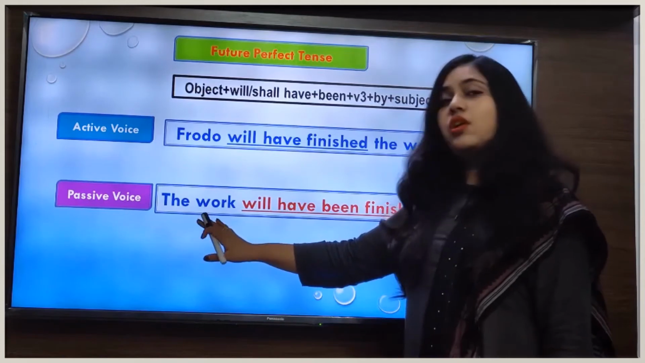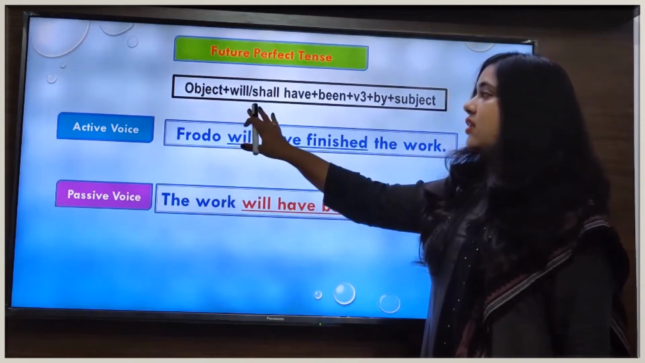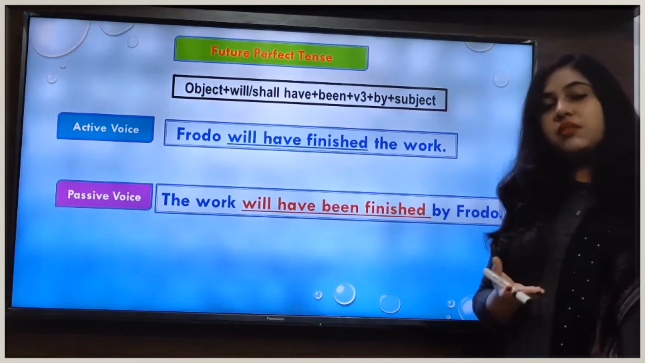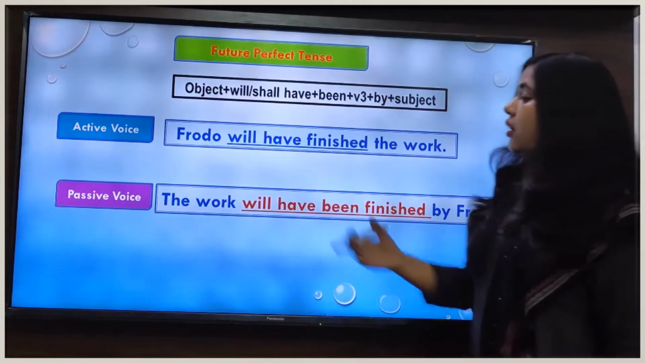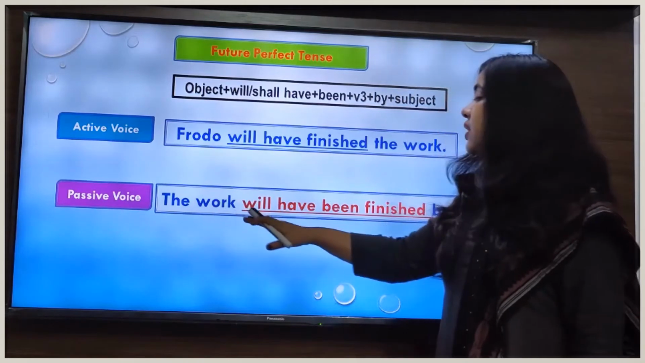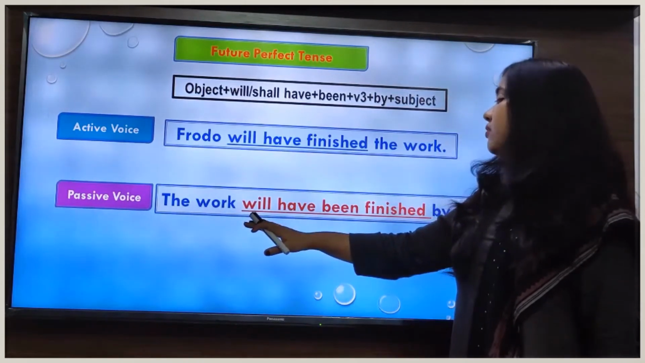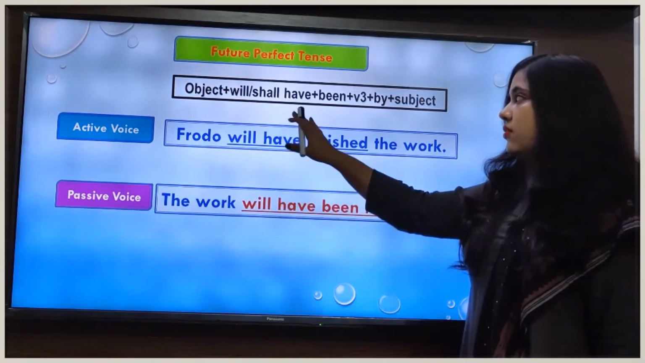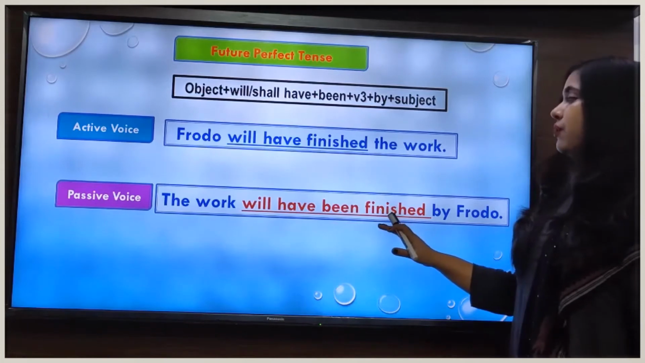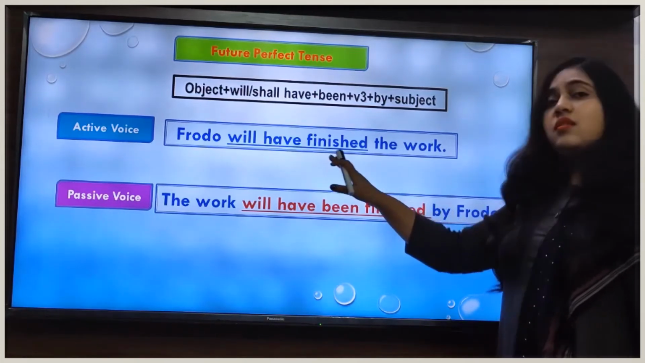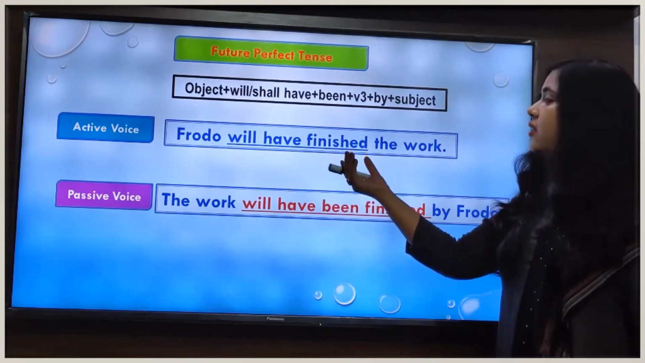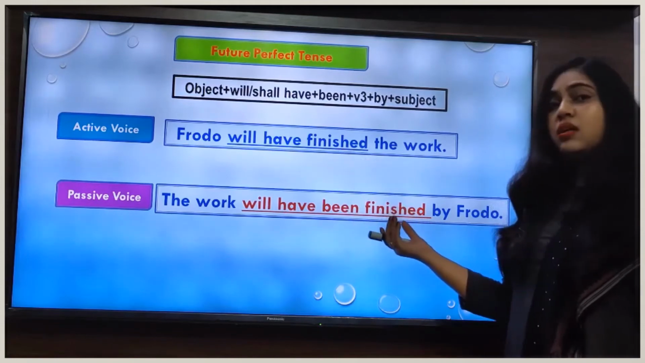And after that, what will we do? We will write the auxiliary verb, will have or shall have, according to the subject-verb agreement. Here in this sentence, our subject is the verb, so we have written will have as the auxiliary verb. After writing the auxiliary verb, we will add been followed by the third form of the main verb. In this sentence, our main verb is finish, and the third form is finished. So we will write the verb finished after the be.